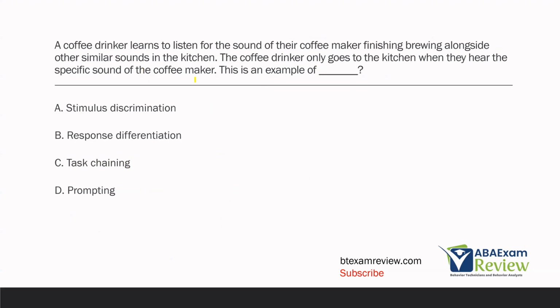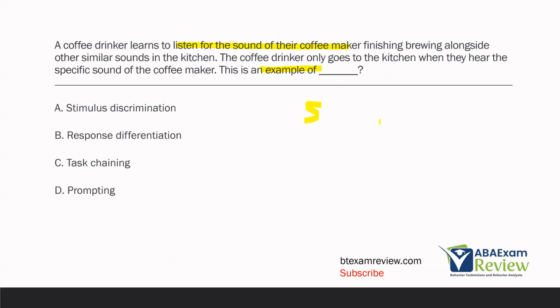A coffee drinker learns to listen for the sound of their coffee maker finishing brewing alongside other similar sounds in the kitchen. The coffee drinker only goes to the kitchen when they hear the specific sound of the coffee maker. This is an example of blank. All right, so an example question. What do we know? We know the coffee drinker is listening for the sound of their coffee maker.